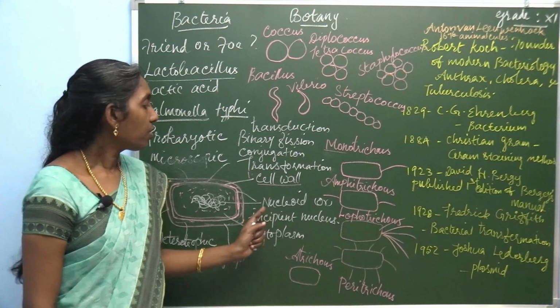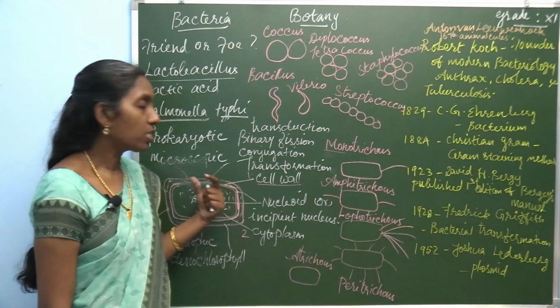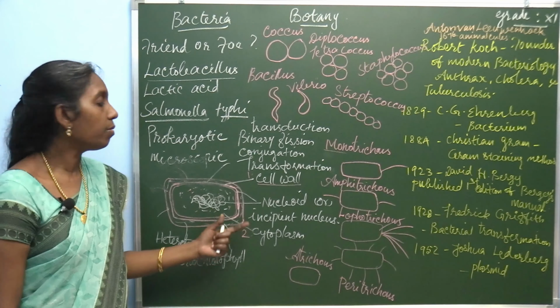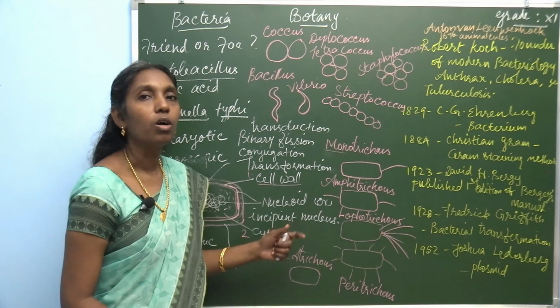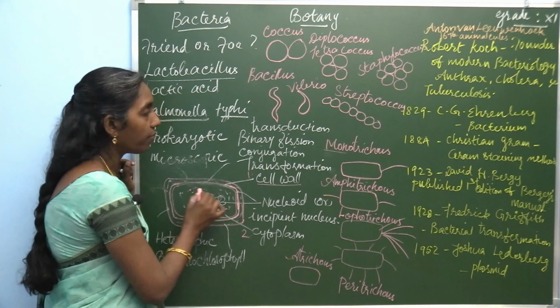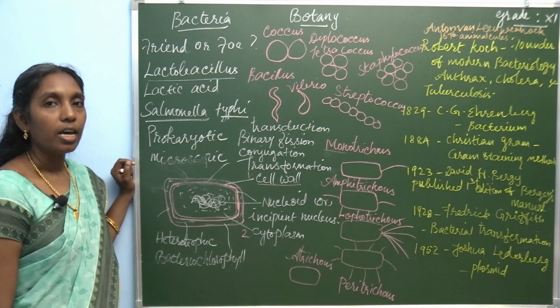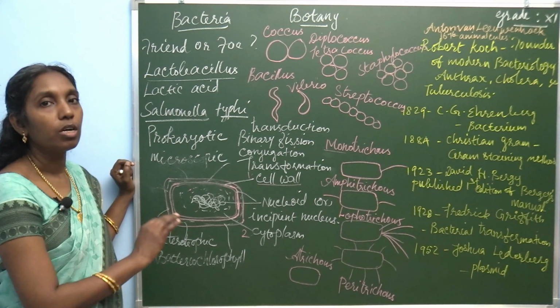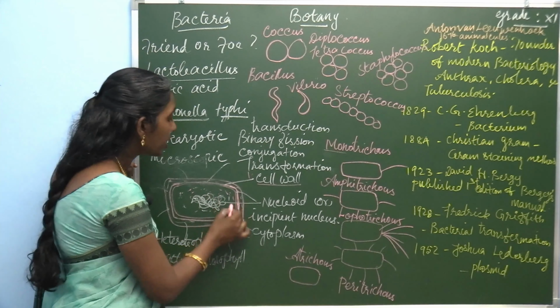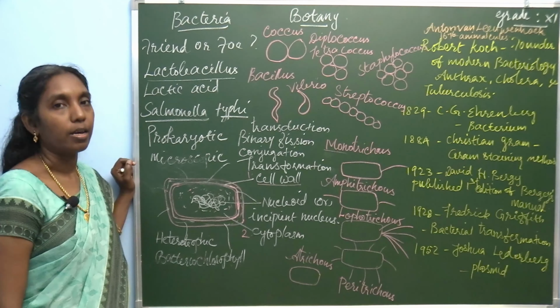You remember that whenever you are writing about bacteria, it is a prokaryotic organism which possesses a nucleoid or incipient nucleus. That means it does not possess a well defined nucleus, like eukaryotic organisms. Also, membrane bound cell organelles are absent.